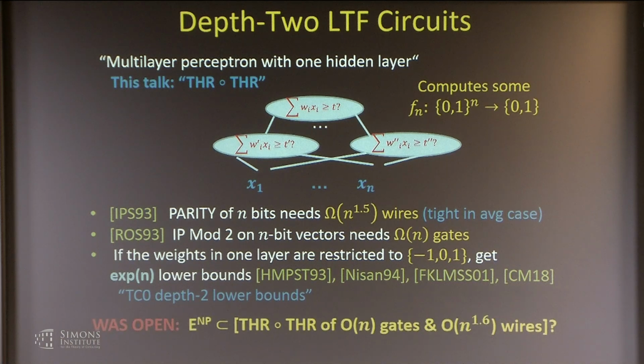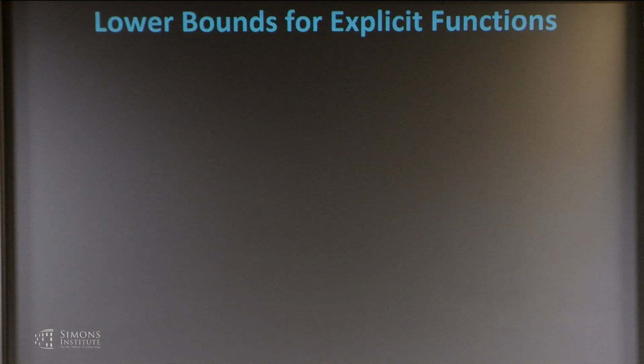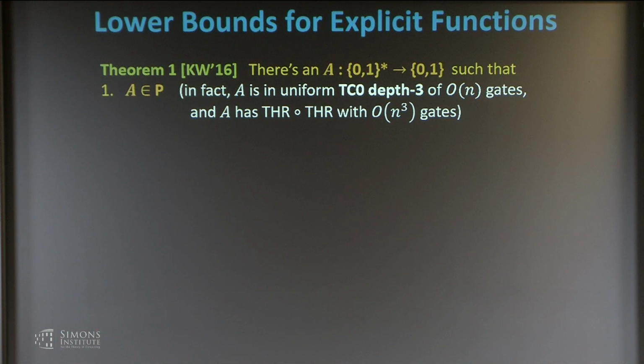So it was open whether, say, a huge class like E^NP had threshold circuits with a linear number of gates and slightly more than n^1.6 wires, or even majority circuits of similar parameters. What we showed was some lower bounds for explicit functions. First off, there's a function A that is computed in polynomial time.